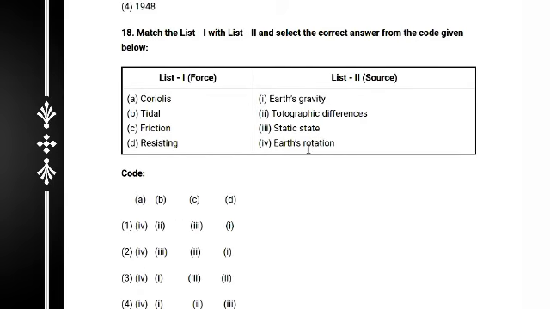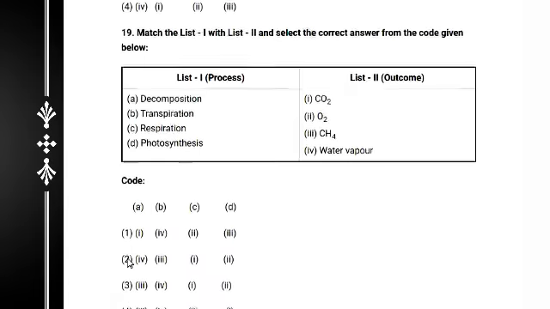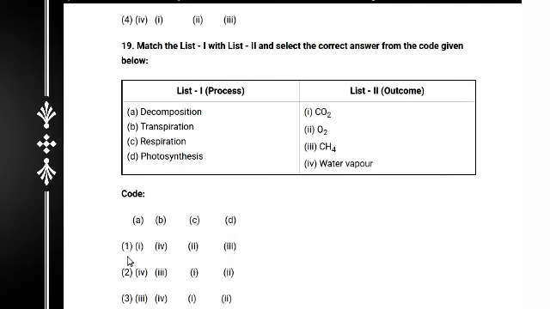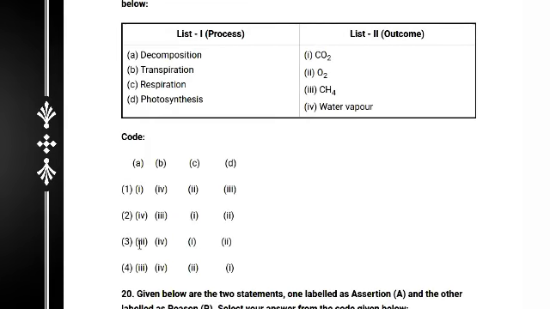And question number 19, match again: decomposition, transpiration, respiration, photosynthesis, and their outcomes: carbon dioxide, oxygen, CH4 and water vapor. So you must carefully read the question. Match list 1 and list 2. Decomposition gives methane CH4, option 3.